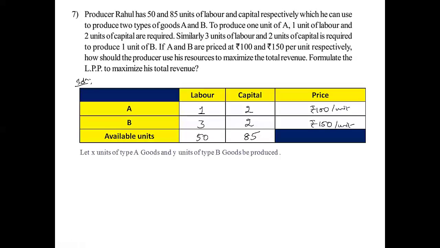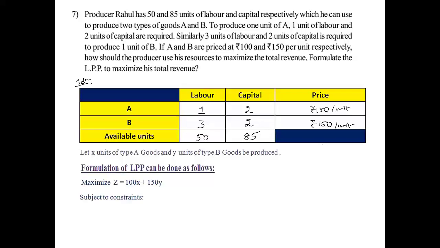Next, let X units of type A goods and Y units of type B goods be produced. Formulation of LPP can be done as follows. You can check here the labor column and capital column, and the price is 100 and 150. So maximize Z is equal to 100x plus 150y.